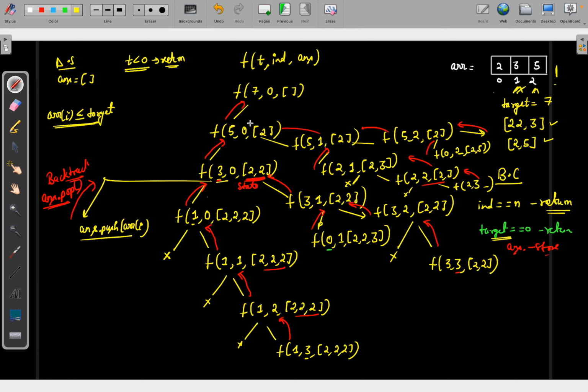And now see, right? I hope you got few of the things. First of all, whenever you are taking it, you will push it. Whenever you are coming back of it, you will pop it. Okay, we got our index equals to n, that is a base condition. We got whenever target is equals to, we got return condition. Okay, so I guess we have very good stuff to make the pseudocode now. Okay, so we are good to go to move to the pseudocode. Let's quickly create the pseudocode.